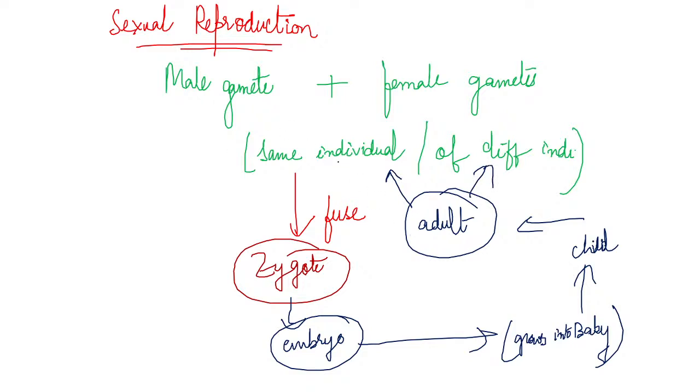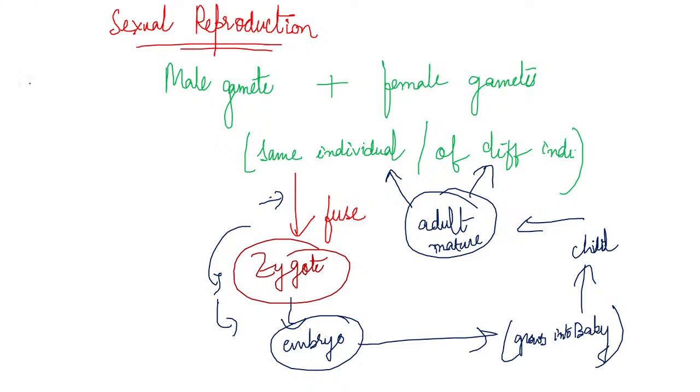And again, when the adult is mature, then the adult again produces gametes, and they fuse and we get the zygote, and ultimately we get the embryo, and the cycle goes on and it maintains the continuity of the species. Okay. Now, what do we get in this type of sexual reproduction, why do we do this sexual reproduction and why is it important?